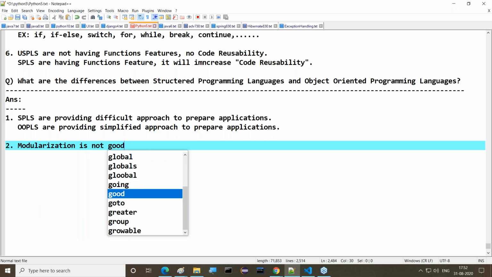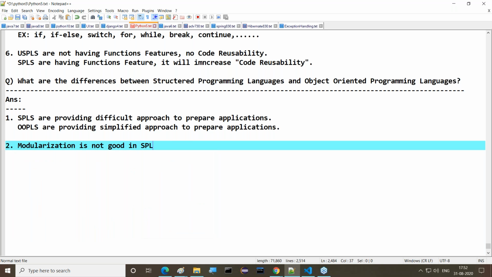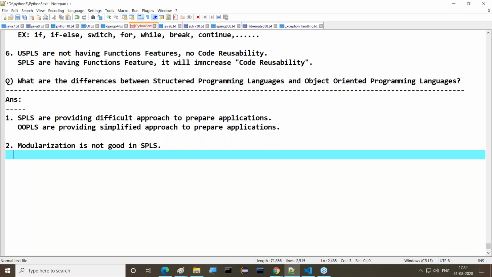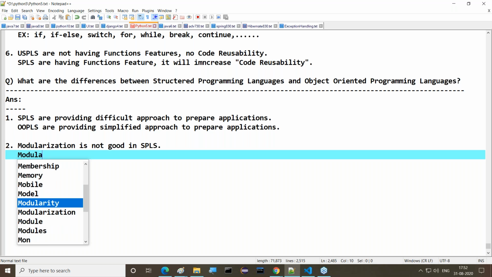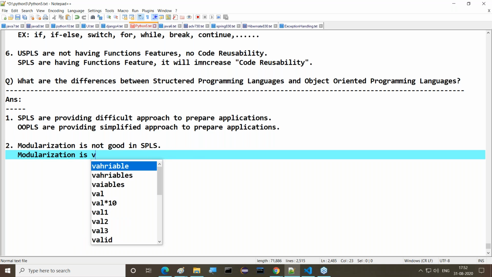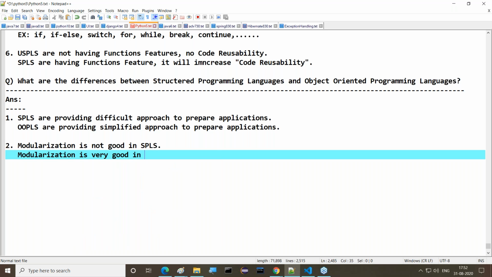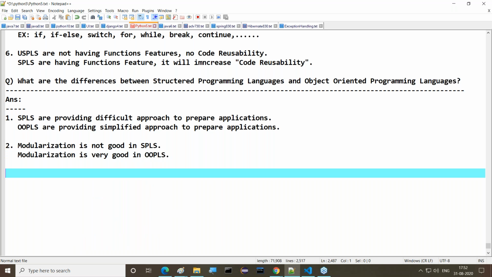Modularization is not good in structured programming languages, whereas modularization is very good in object-oriented programming languages. For example, in C, there is no concept like modules.